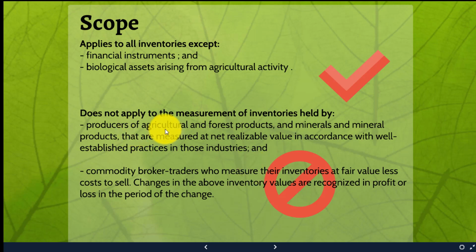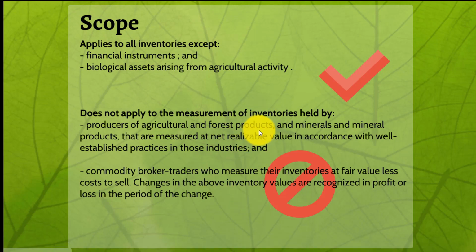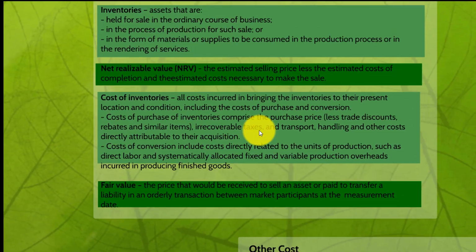The producers of the agriculture and forest products and mineral related products and the commodity broker traders, these two, the measurement of this inventory will be different. If you want to have the detailed treatment of this, you can see the detailed lecture.